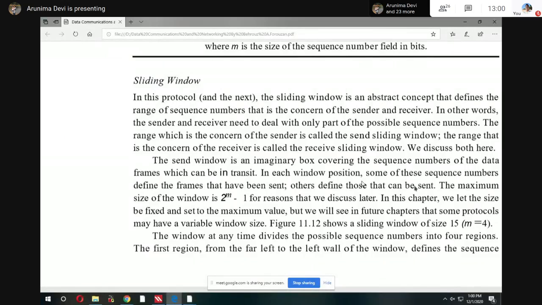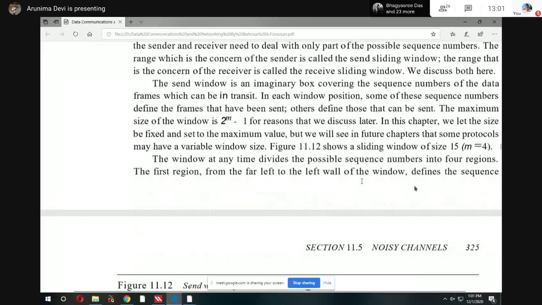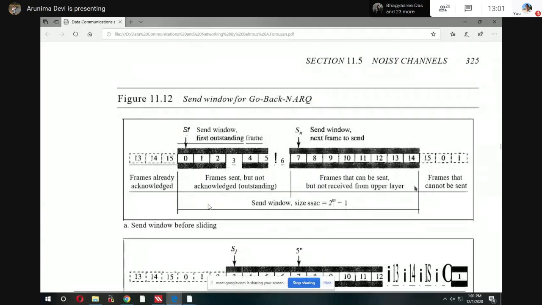Similarly, here maybe you have 16 data frames, but for a particular time interval you are concerned only with some frames. Are you getting my point? What is called a sliding window?